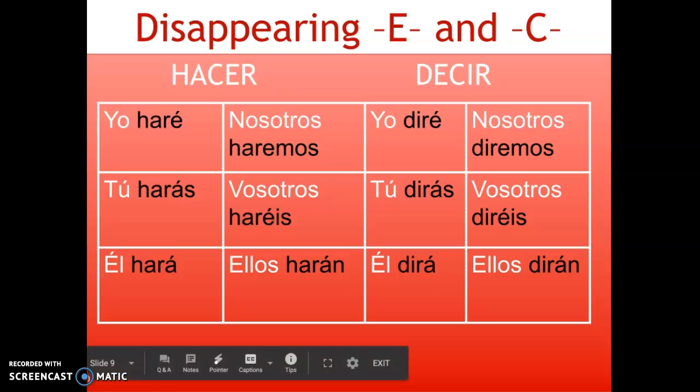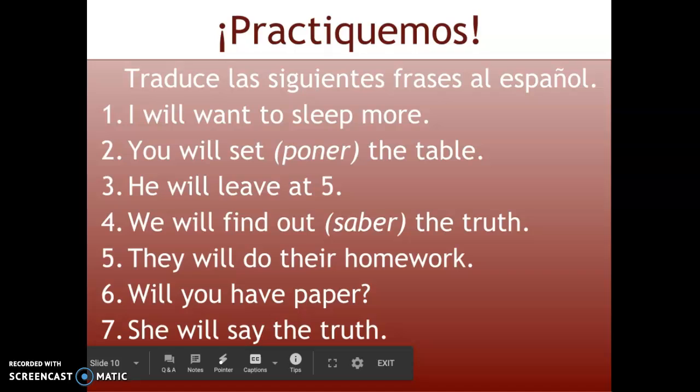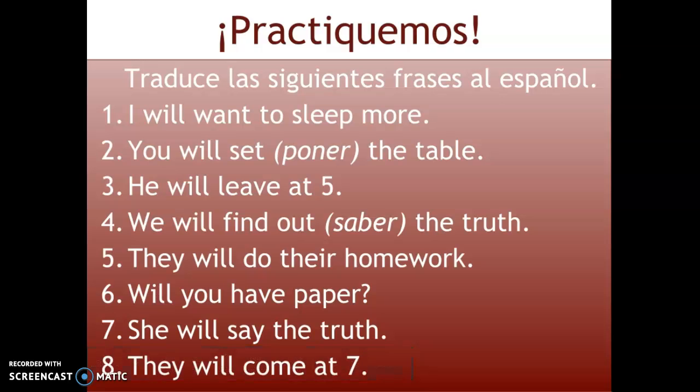Now that we have practiced and learned some of the irregular verbs and the future tense forms, let's practice. In the Practiquemos section of your notes, translate the following phrases into Spanish. I will want to sleep more. You will set the table. He will leave at 5. We will find out the truth. They will do their homework. Will you have paper? She will say the truth. They will come at 7. Translate the following sentences and we will go over them in class.